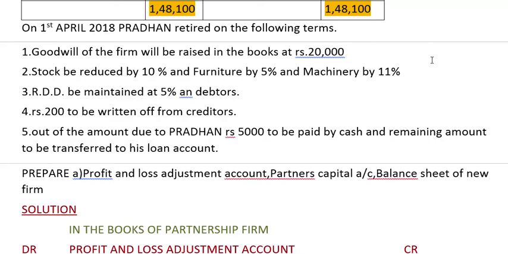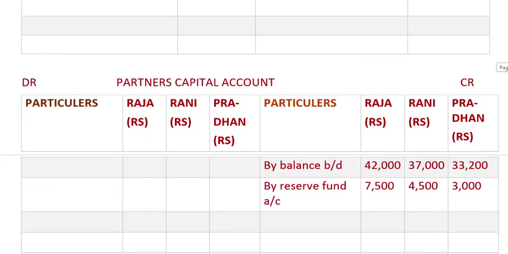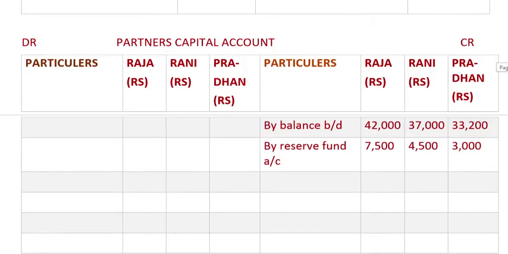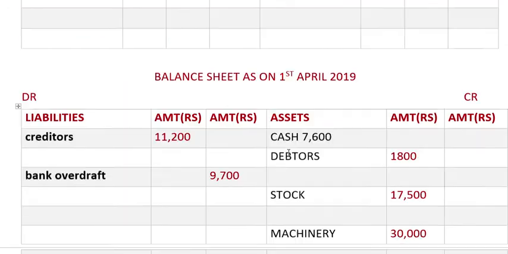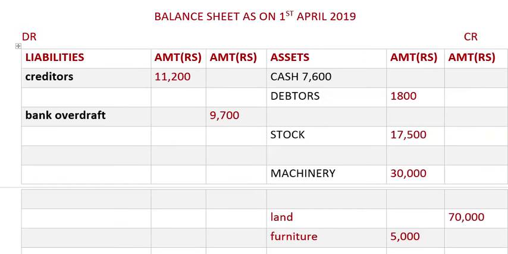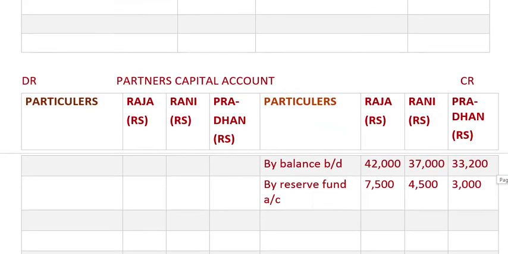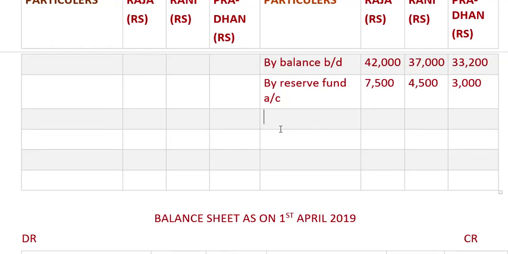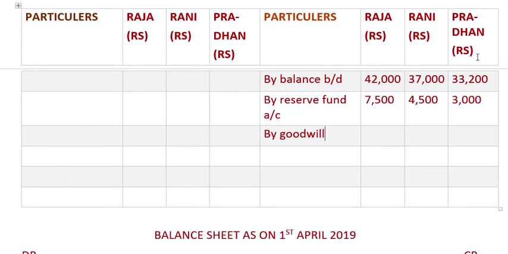So we'll be writing it in the partners' capital account, by goodwill, distributing it among all three partners in the ratio 5:3:2.